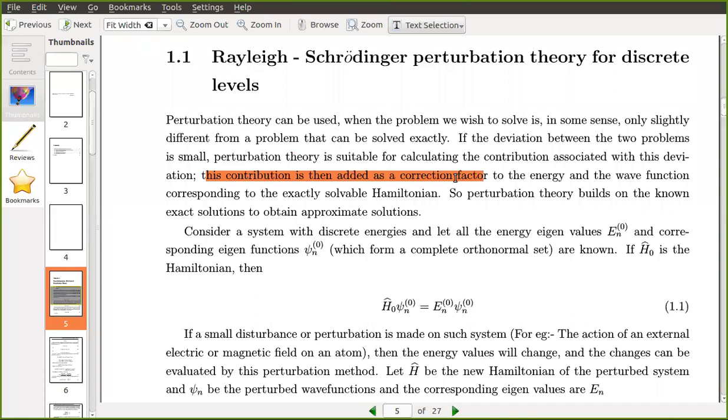You are not completely solving a perturbed system; you are finding a correction factor to the energy and the wave function, and then you add that correction factor. So perturbation theory builds on known, exact solutions, and then we get approximate solutions, which are the solutions of the perturbed system.